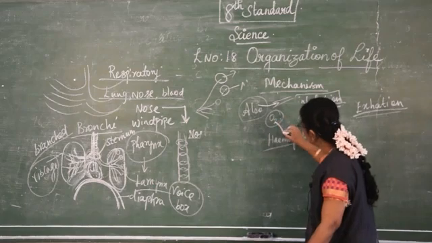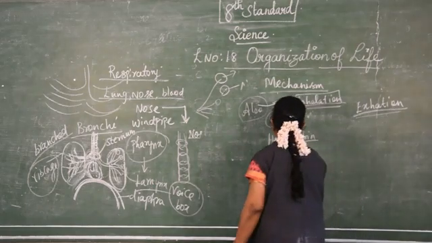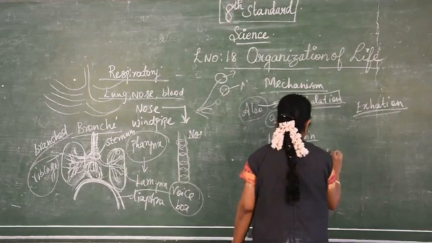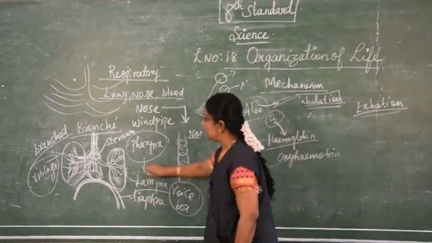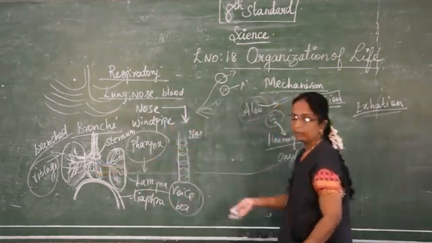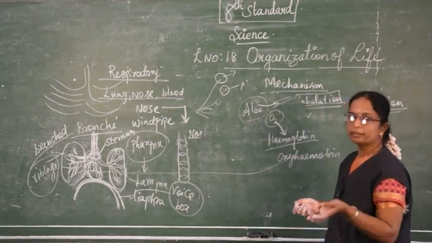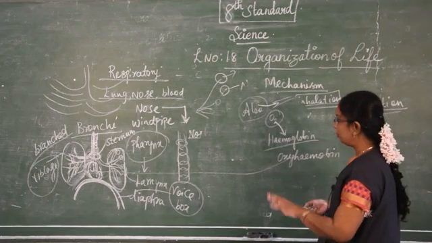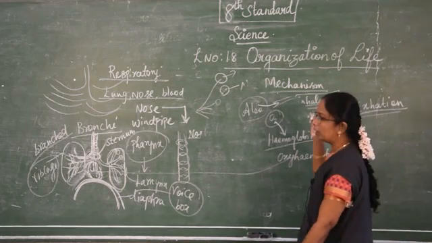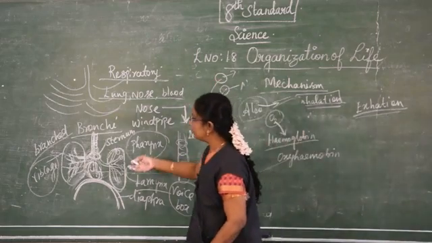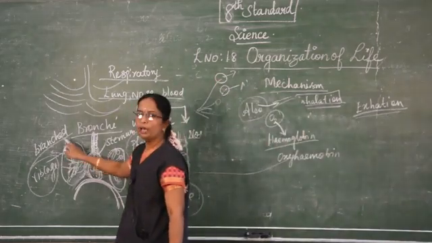The oxygen combined with the hemoglobin forms oxyhemoglobin. This oxyhemoglobin enters into the heart, and from there it is sent to all parts of the body. So we are breathing air, and that air finally enters into the alveoli.